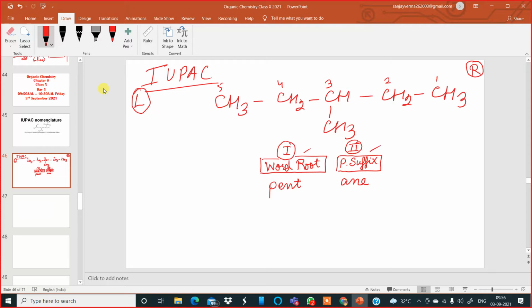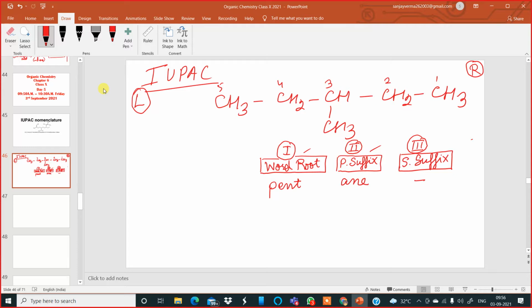Next, number 3. What is the third one? It is called the secondary suffix. Now tell me, is there any secondary suffix over here? No, sir. There is no secondary suffix, so it will remain blank.